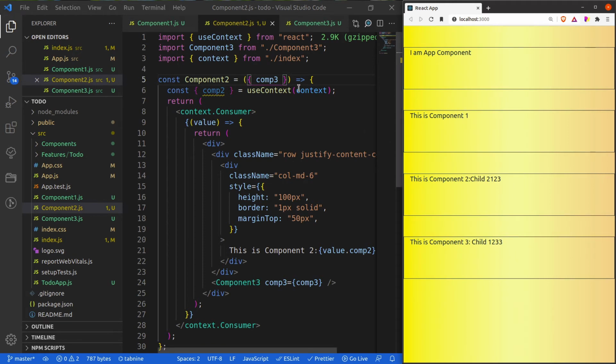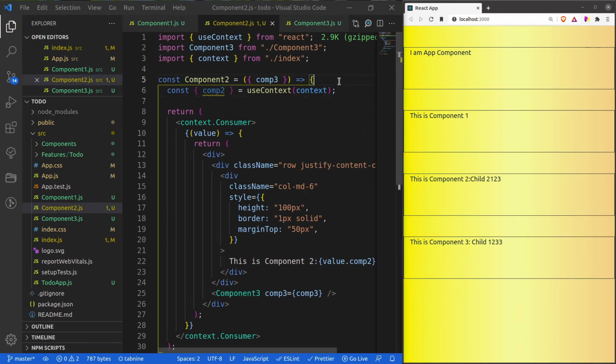Okay guys, so here in order to use this hook, you can see that I have used useContext, and inside the useContext I have passed my context. I am passing my provider. And here I am using the destructuring pattern which will be returning me the property that I actually want to access. So here I have mentioned that I want to access comp2.